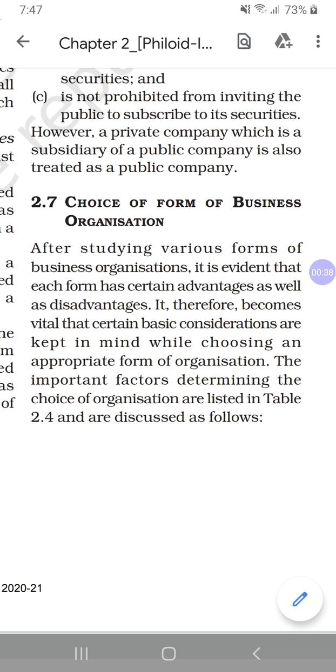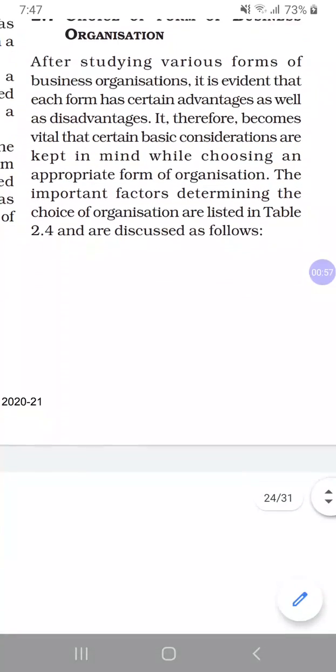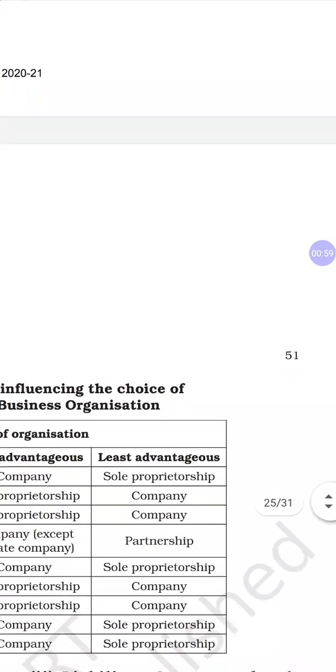That is enough. Now before going to choice of business organization, we will see factors, that is important factors determining the choice of business organization. Okay, we will see what are the factors. So here is a table.